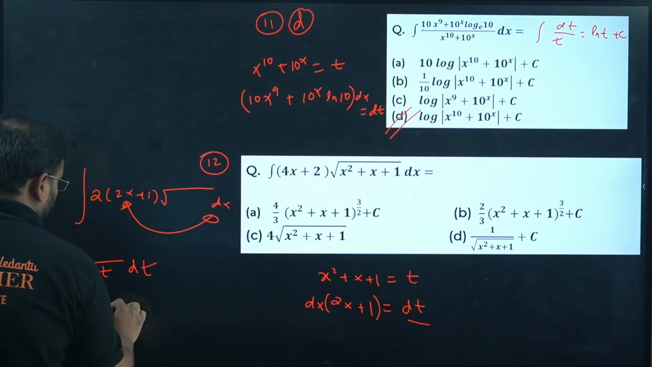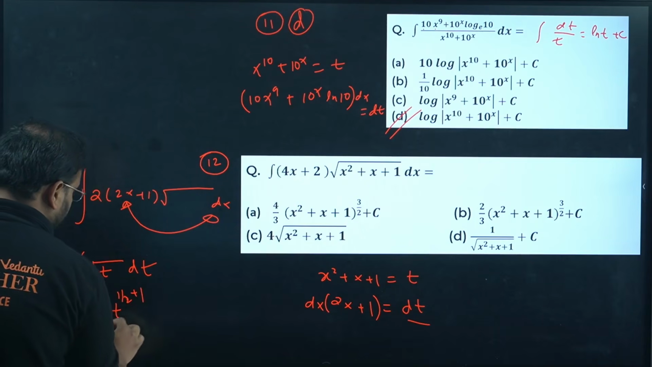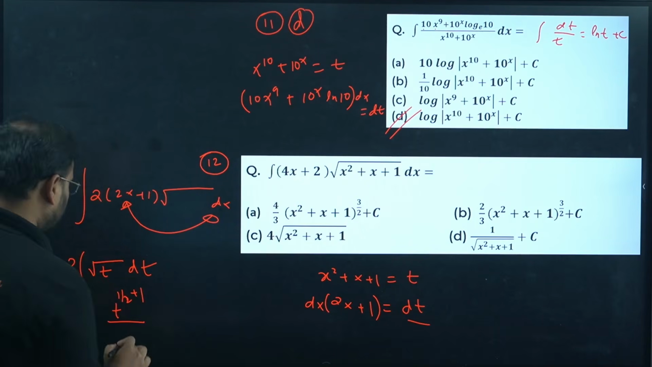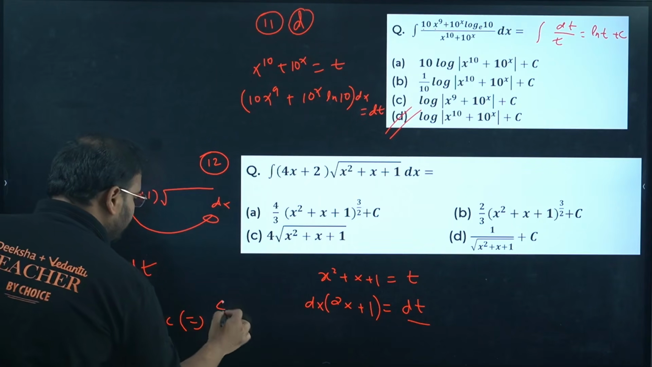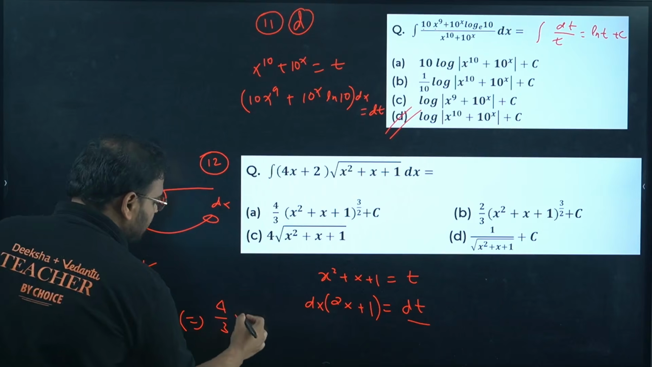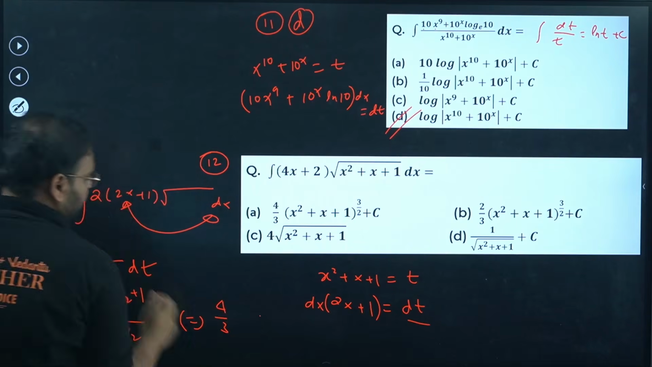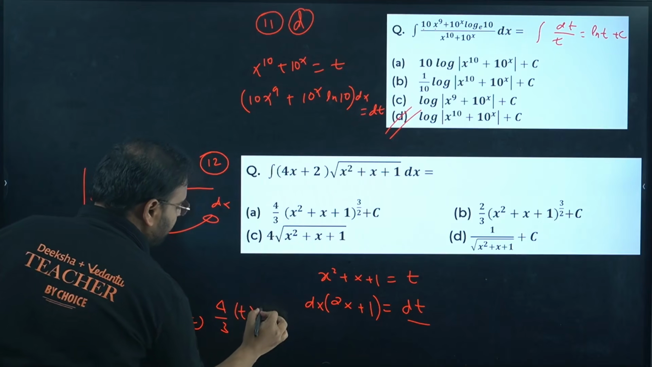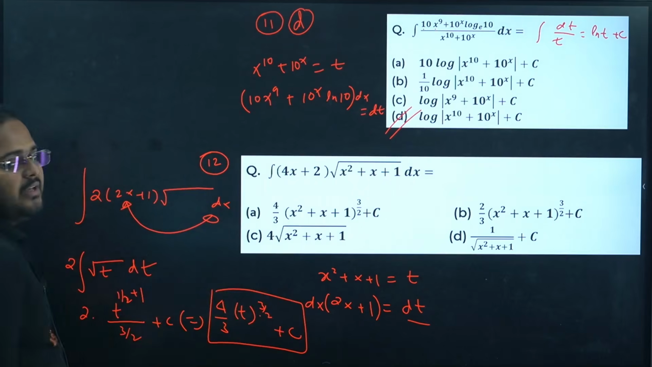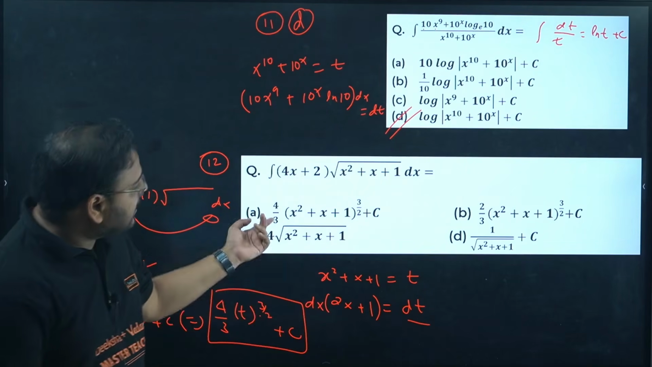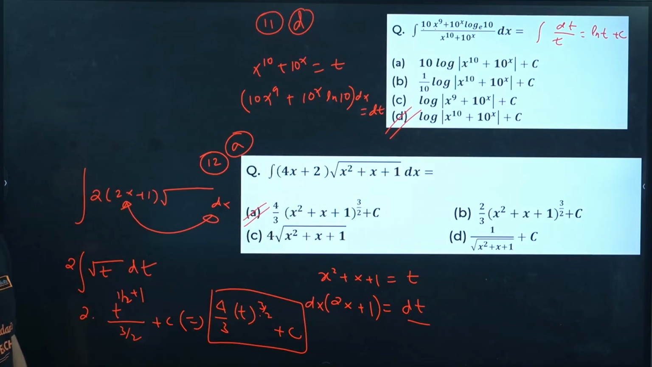Integrate. Root t becomes what? t^(1/2 + 1) divided by (1/2 + 1), which is 3/2, plus c. Solve it. 2 will go up, so 4/3 t^(3/2). That's your answer. If you want, you can put back the value of t. t is nothing but x^2 + x + 1. Answer is option A. 12th is option A. Have a look. Clear, sir?